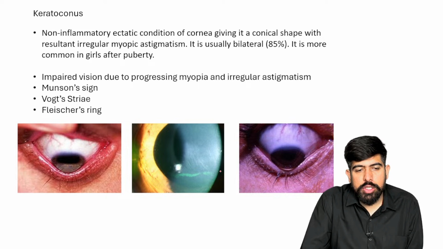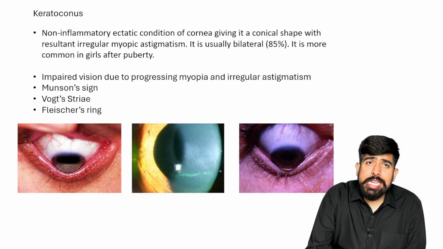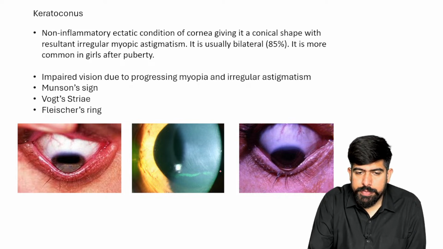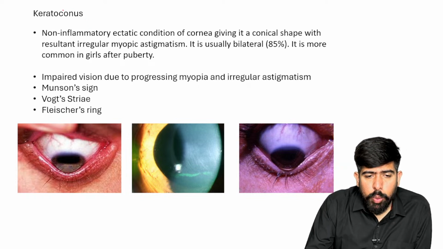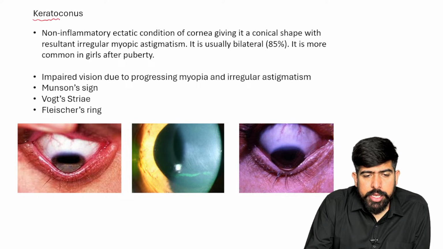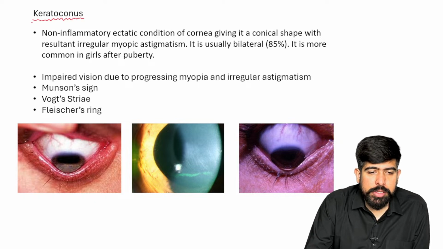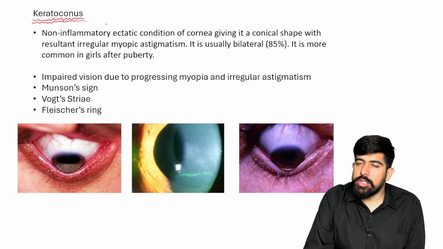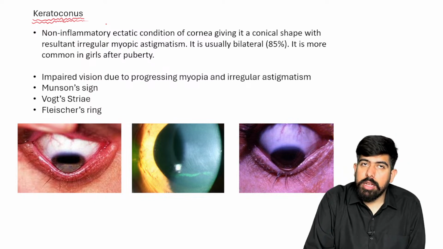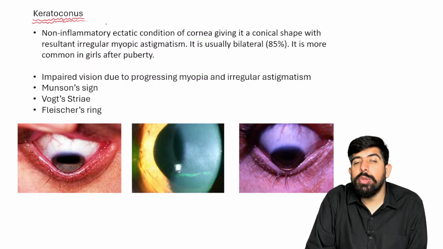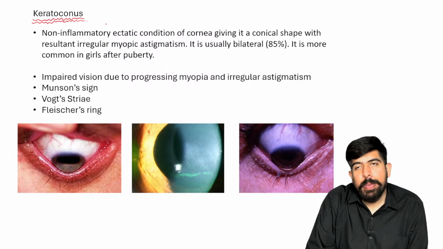The next one is also a degenerative condition of the cornea. This is the case of keratoconus. This is not a degenerative condition of the conjunctiva; it is a degenerative condition of the cornea.